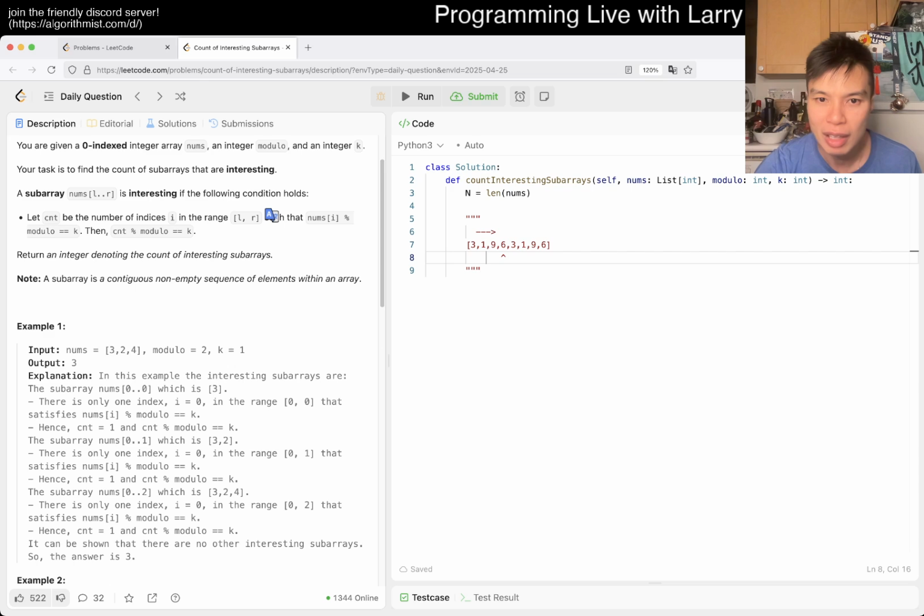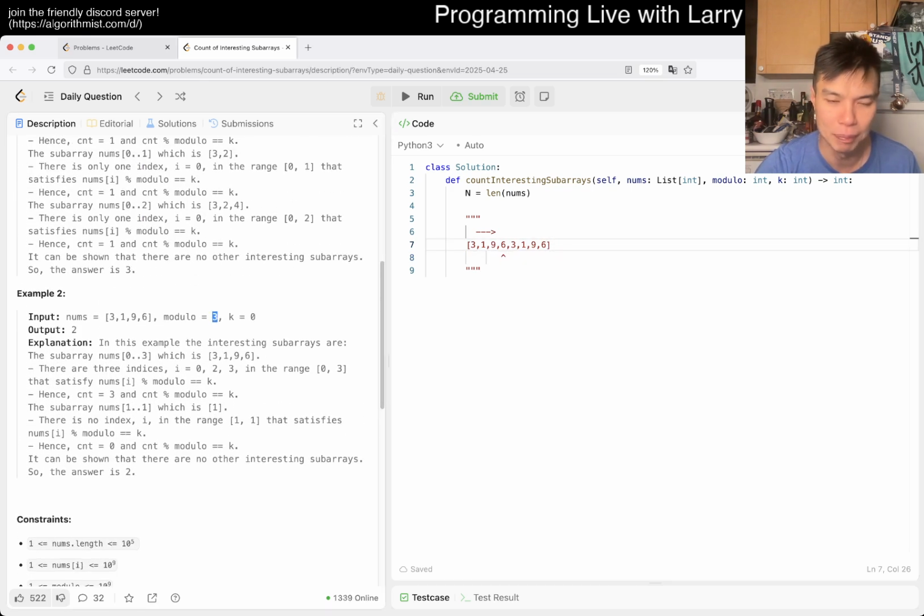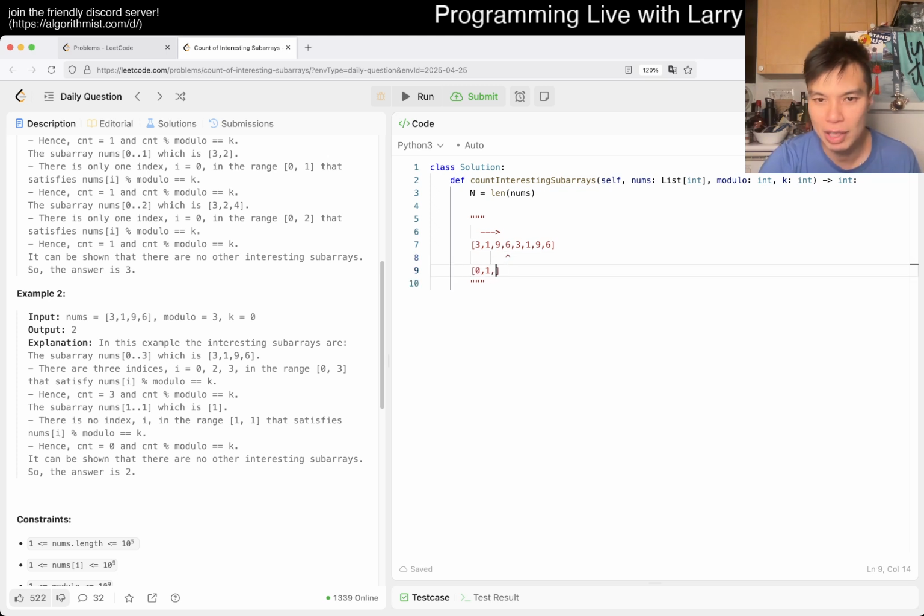And here, first of all, the first thing I would do is mod everything by the modulo. So here, maybe you want to rewrite it as 0, 1, 0, 0, zeros. Okay, there's a lot of zeros on this one, but that's fine. So now we're still here.